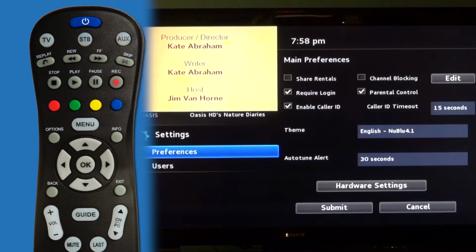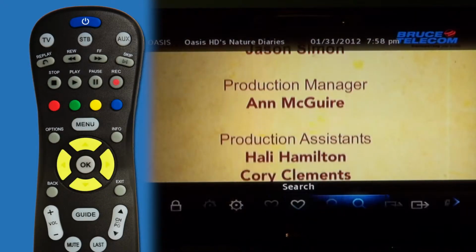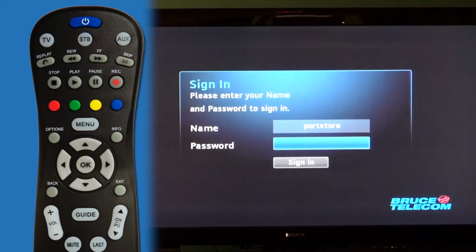To log in and out of each user, select Menu and select Sign Out. And now a Sign In appears where you can put your password in and you can change the user.